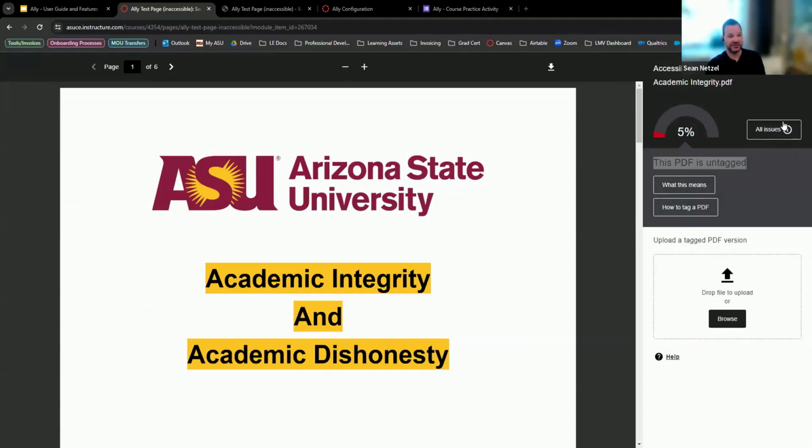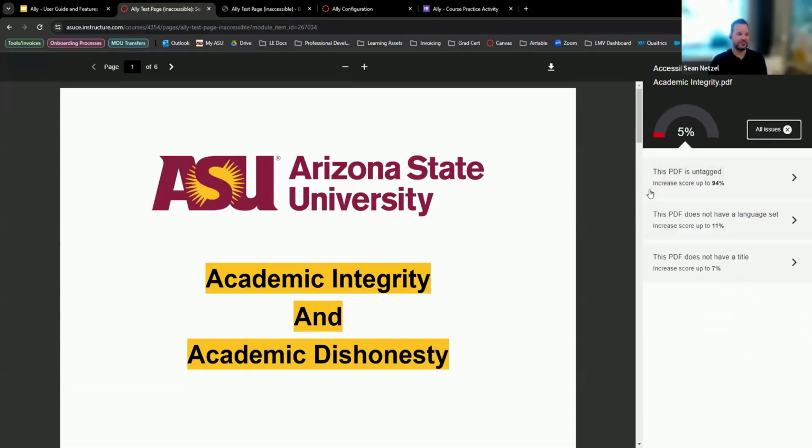You can notice though, there's also this button that says all issues. If I click on that, you'll see that PDF tagging isn't the only issue. That's the biggest issue, because you can see it's 94% that it'll increase it to if I tag it. However, there's also a couple other issues that are a little bit more minor, but these are still issues.